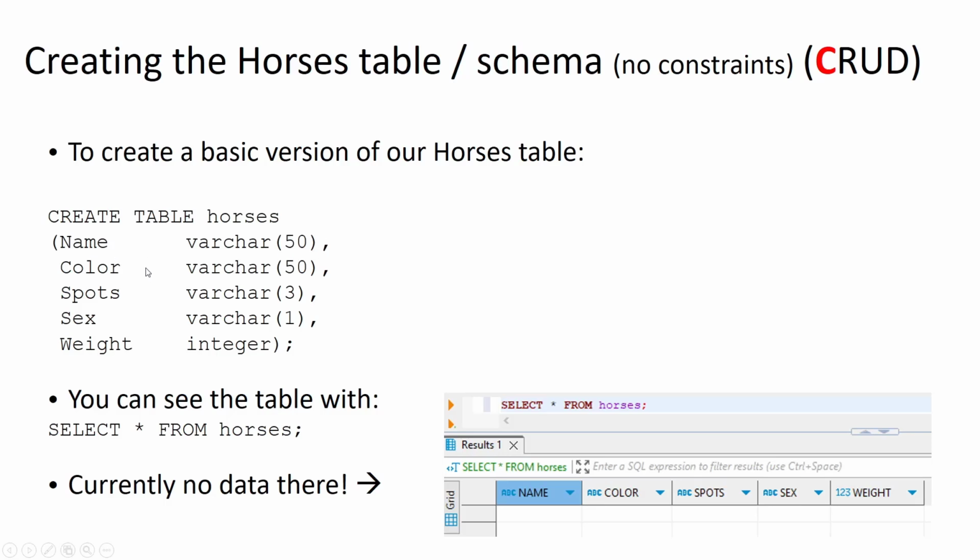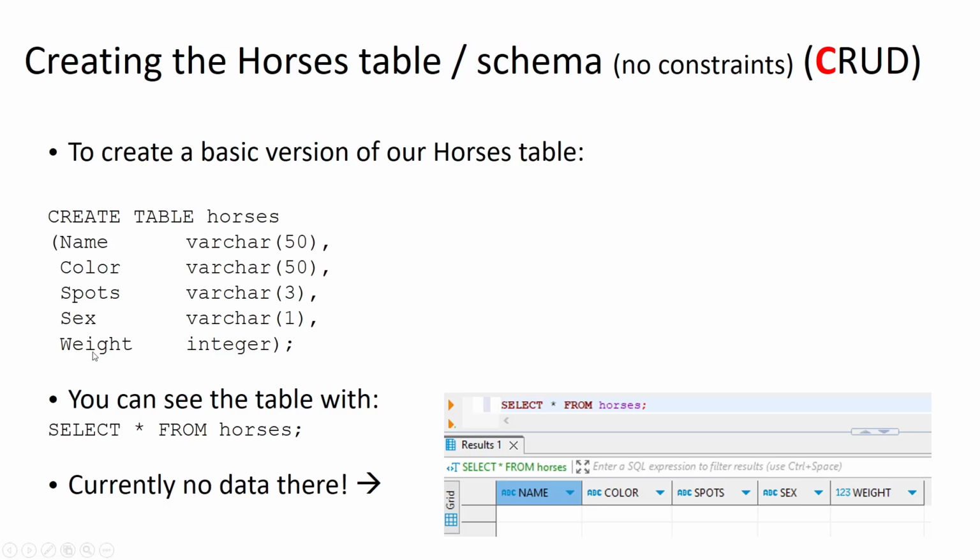Then we have a comma. Color will be a string of up to 50 characters, comma. Spots is going to be a string of just up to 3 characters because we know that the values for this are either yes or no. So we don't need more than the 3 characters to capture the word yes. Then a comma. Sex is going to be a variable character string up to 1 character because we know the values for that are just either M or F.